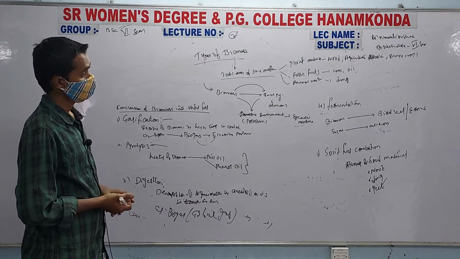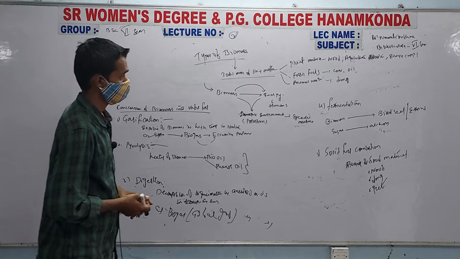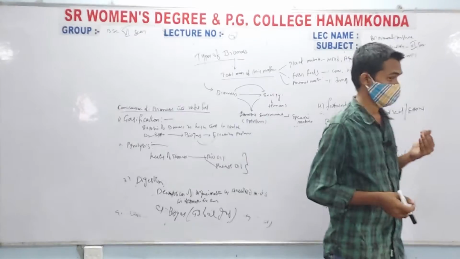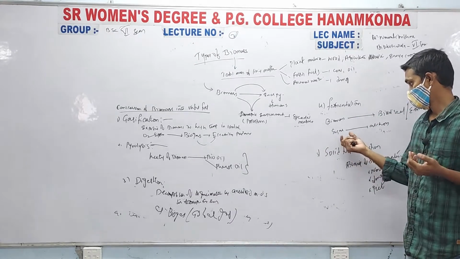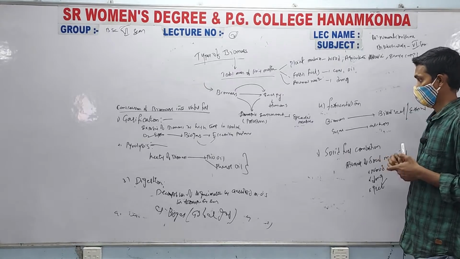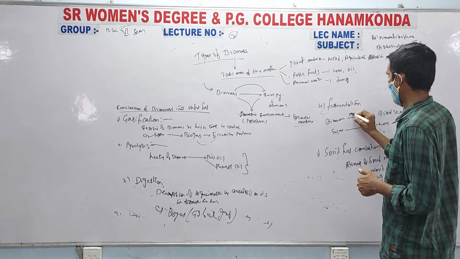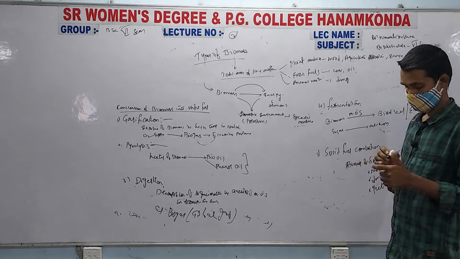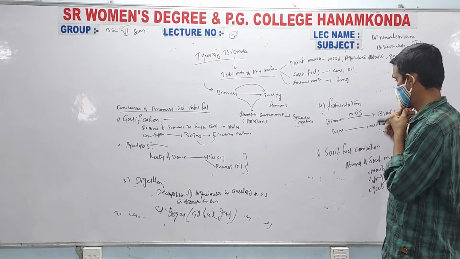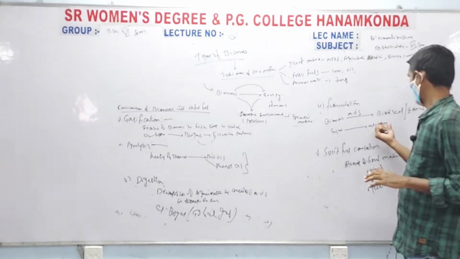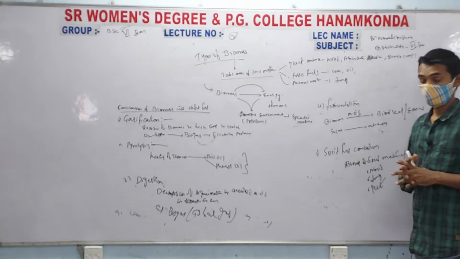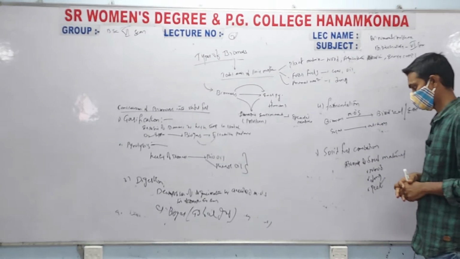Coming to the fermentation. In fermentation, we will convert the biomass into biodiesel or ethanol, which includes the conversion of sugar which is present in the biomass to alcohol by certain microbial organisms. That is fermentation.